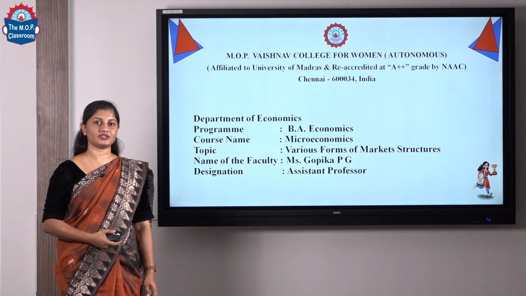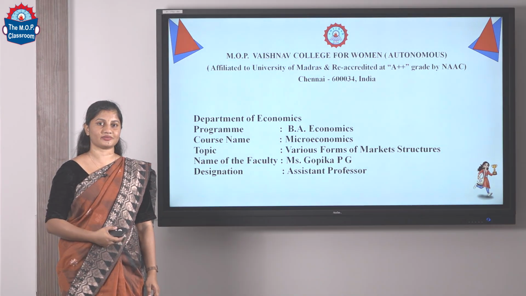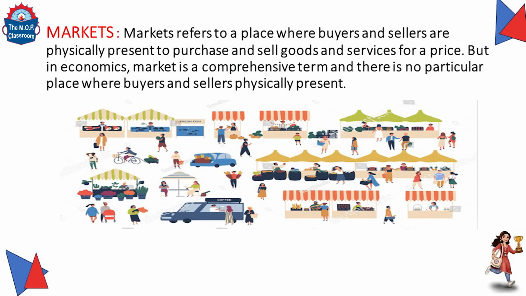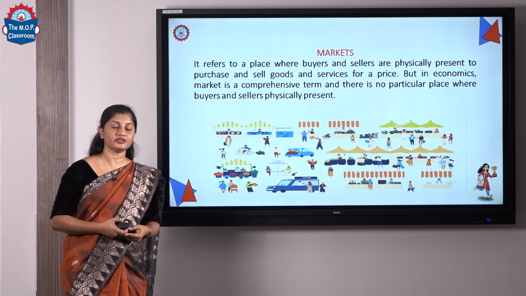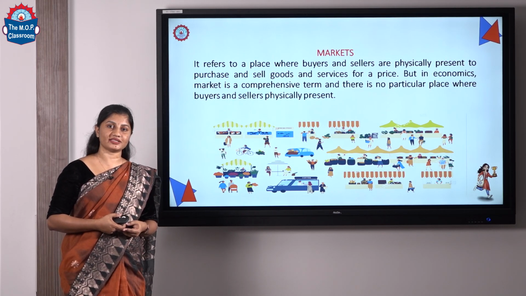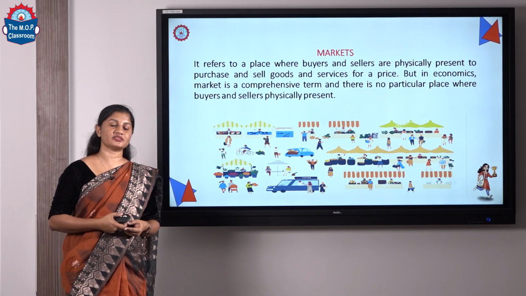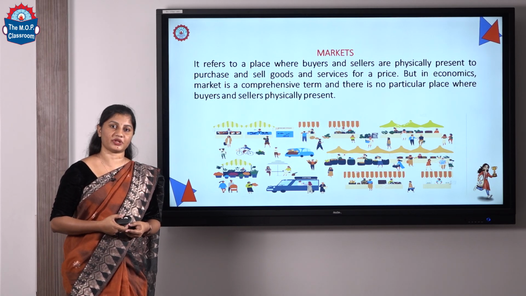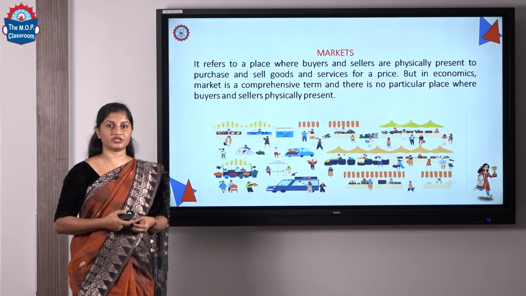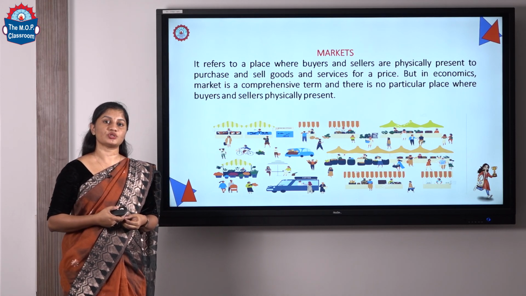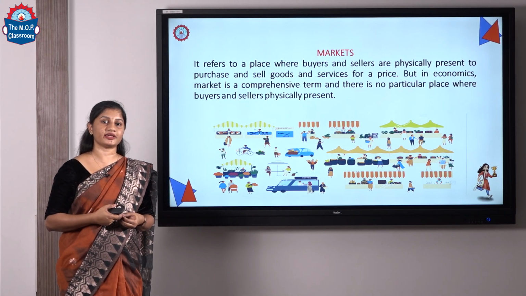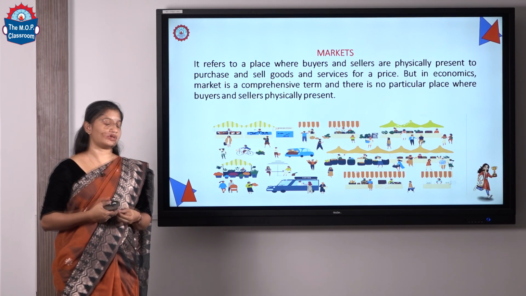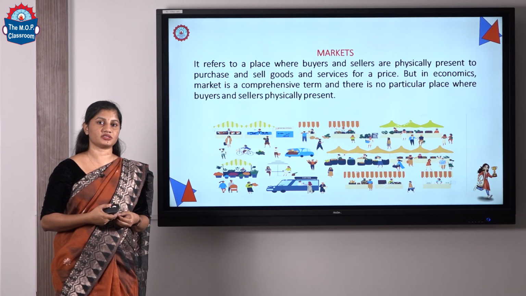Today we are dealing with the various forms of market structures. So what is a market? A market is a place where buyers and sellers interact to buy their goods and services for a price. But in economics, market is a comprehensive term and there is no particular place where buyers and sellers are physically present. As the economy developed, digital platforms developed, so multiple sellers can sell their goods and services to a large number of potential buyers in the market.